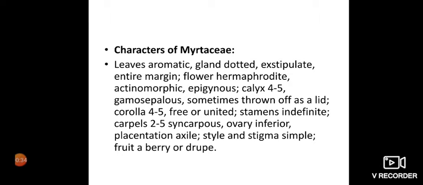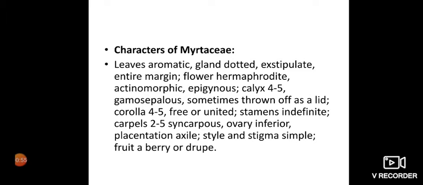Diagnostic features of Myrtaceae are: leaves are aromatic, gland dotted, exstipulate, margin is entire, means it is not serrate or serrulate, it is smooth. Flower is hermaphrodite, that is, both the sex organs are present in the same flower.